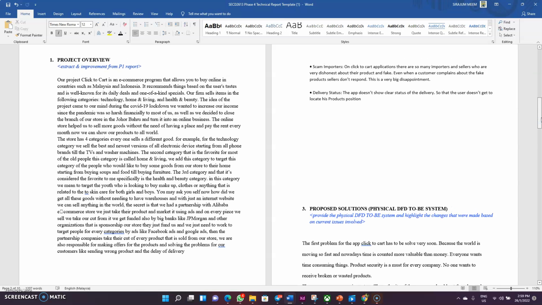The overview of the project is this is the e-commerce website, and you know that e-commerce website helps us to buy online, and it is a very good way for the online businessmen also. They find it very reliable and easy to work from home, and even in the COVID situation they can easily handle these things.